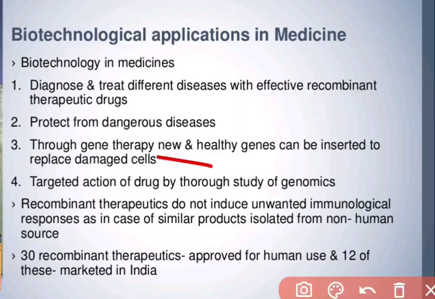Recombinant therapeutics do not induce unwanted immunological responses, like irritation or allergies, as in the case of similar products isolated from non-human sources. Suppose in the case of insulin, when it is introduced or isolated from another source, it produces some irritating effect. So we'll discuss all these things.